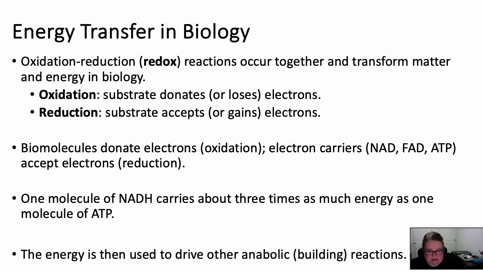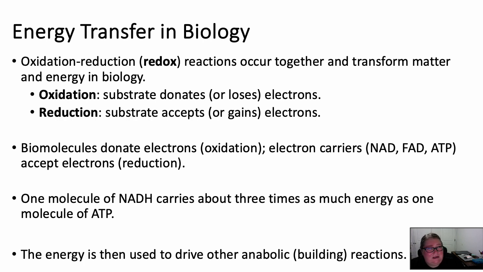So each step in a redox reaction has its own characteristics. With oxidation, we're going to take our substrate or our reactant, and we're going to strip it of electrons. We say it donates or loses electrons. So it's going to give up the high energy electrons.